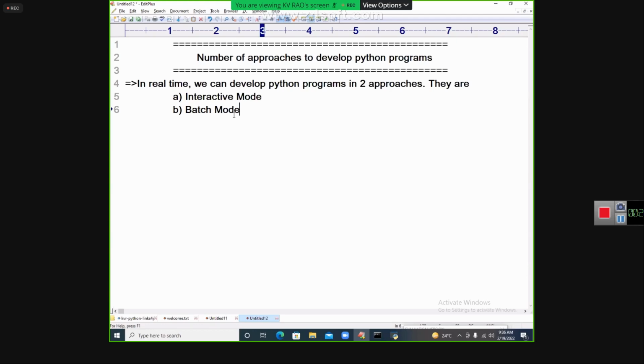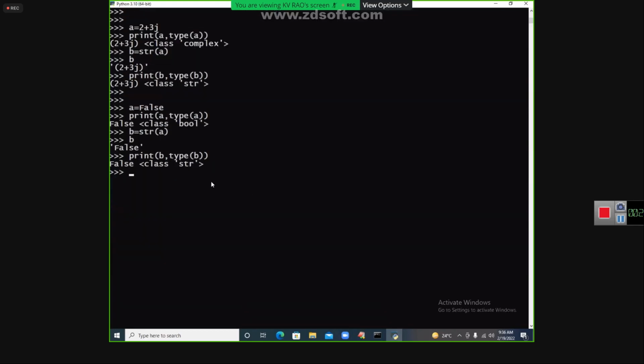Batch mode. So far, I told you the programming in the format of interactive mode. That is nothing but we did our examples in the Python command prompt. All of you type it. What is this symbol called, my dear students? Quickly. Python command prompt we can call. So it is called the Python command prompt generally.